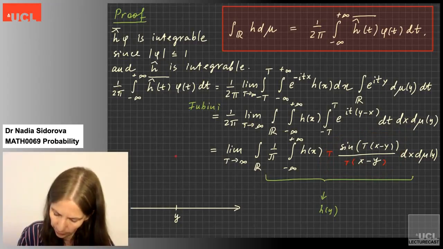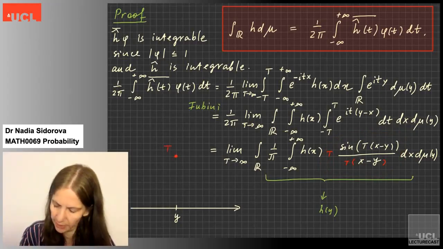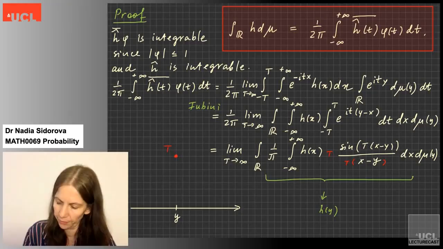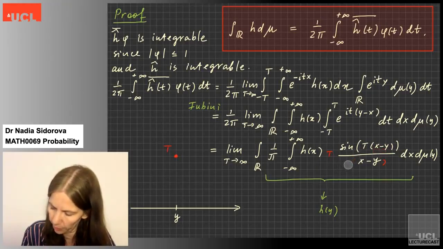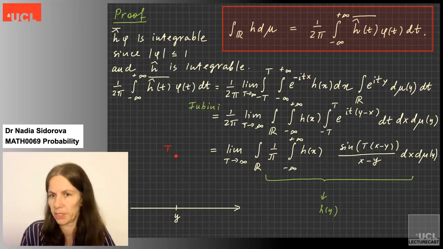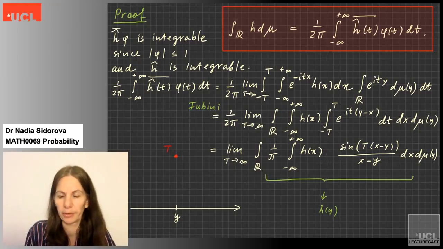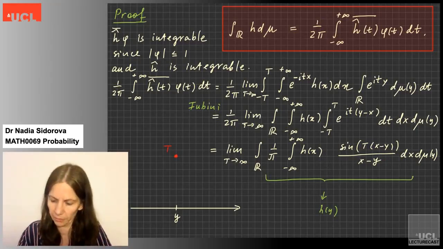So this is of size t, and if x is quite far from y, then I don't actually need to be looking at this term this way, separating t. I can simply say that sine is bounded, and when x minus y converges to infinity, this term converges to 0.